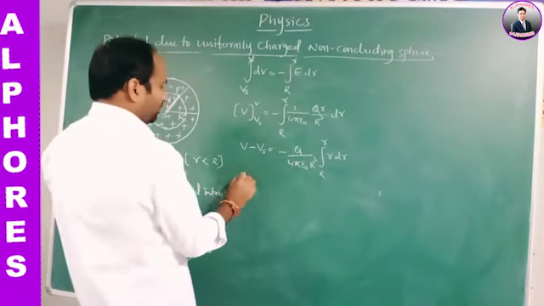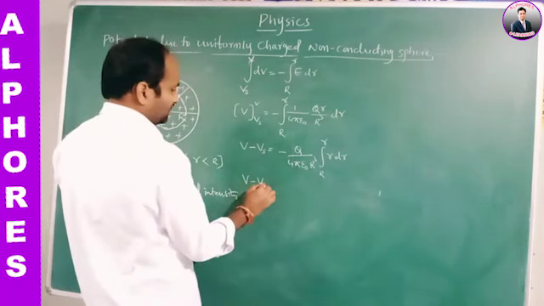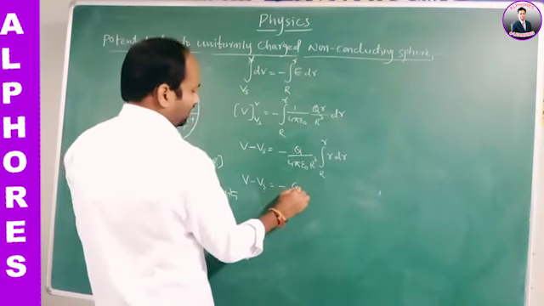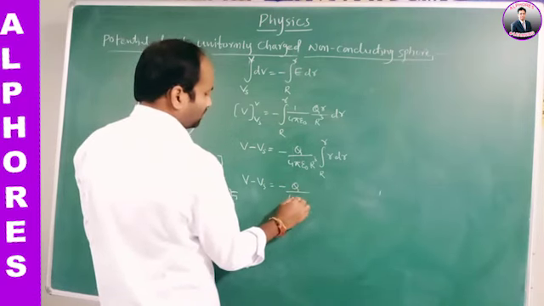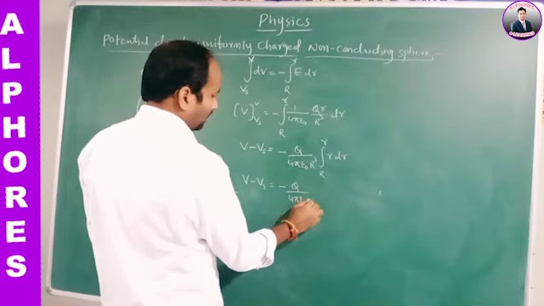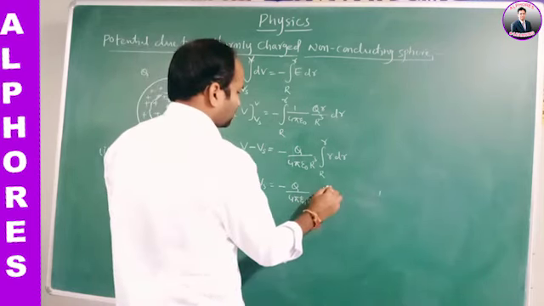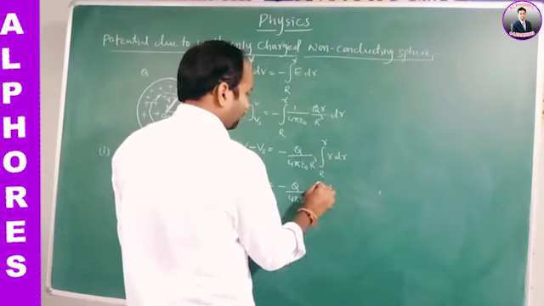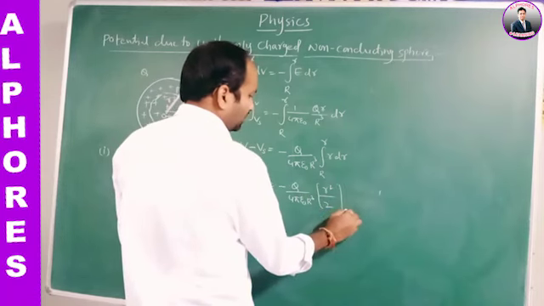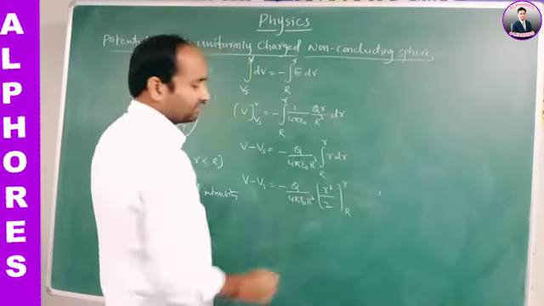That is, V minus Vs is equal to minus of Q by 4 pi epsilon naught R cube, integration of r dr, r square by 2. The limits are capital R to small r.